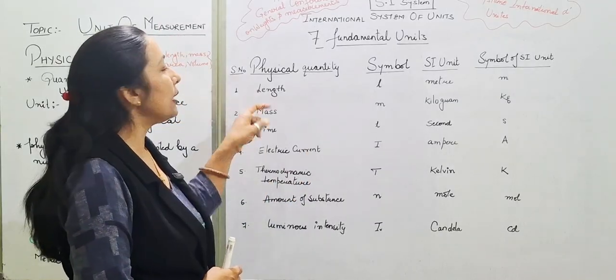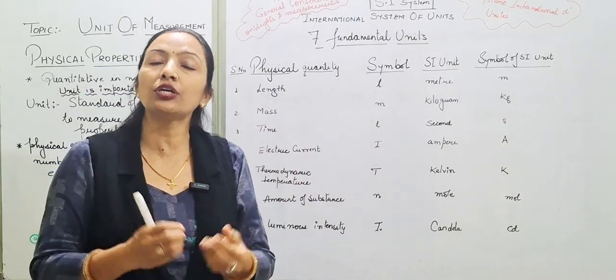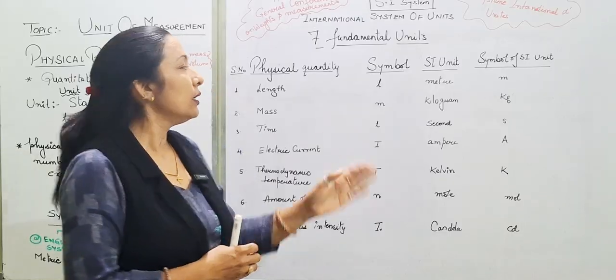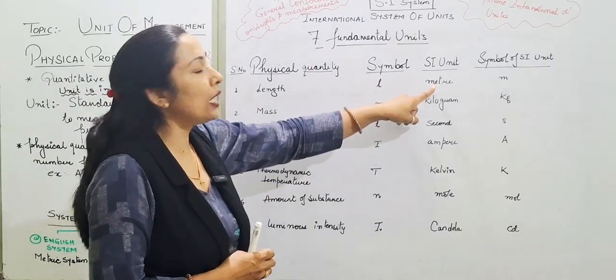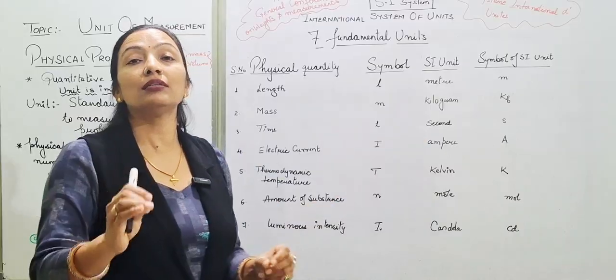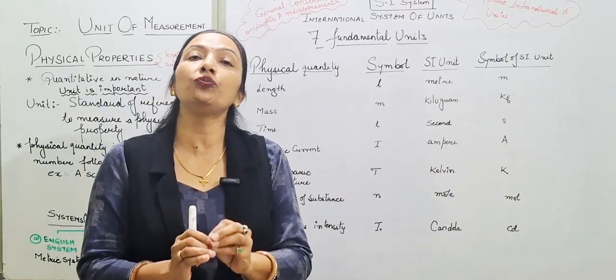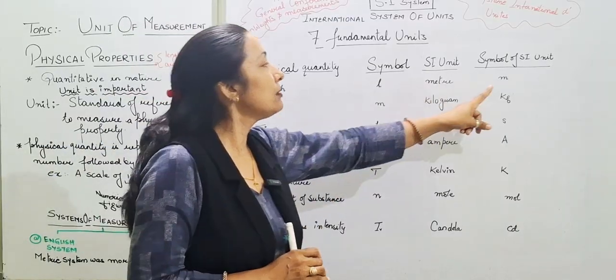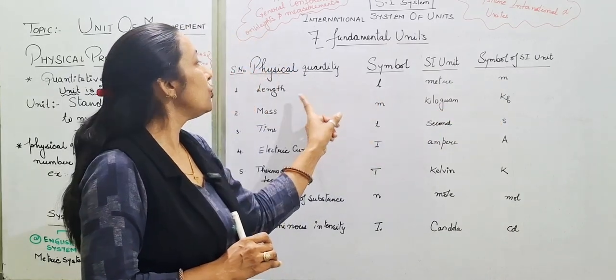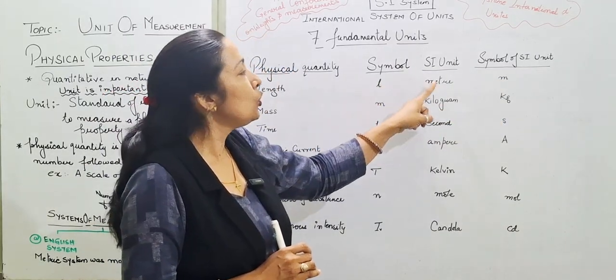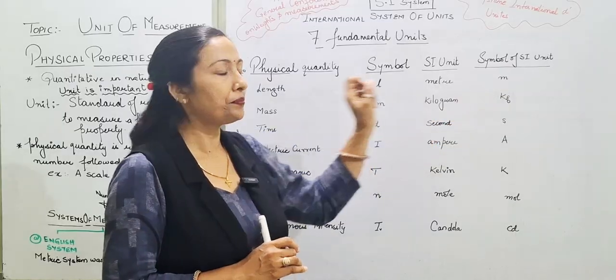For example, length. Length is a physical quantity of matter, measured in meter. Meter is the international standard unit for length, having symbol m. The symbol of length is l and the symbol of the unit is m.